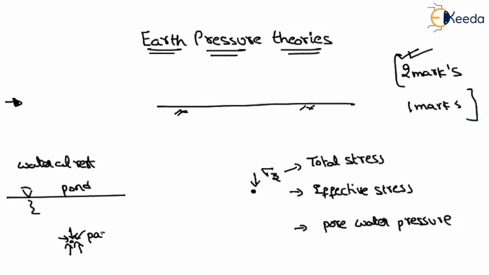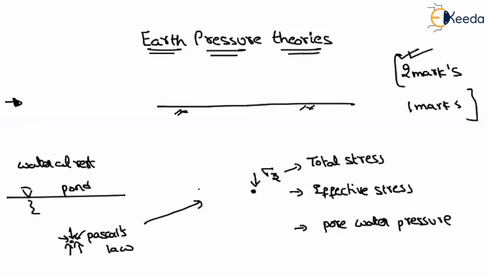What is that law called? Pascal's law. But is it applicable for soil also? For water, according to Pascal's law, whatever the direction you consider, the pressure will be the same. But this is not the case for soil.